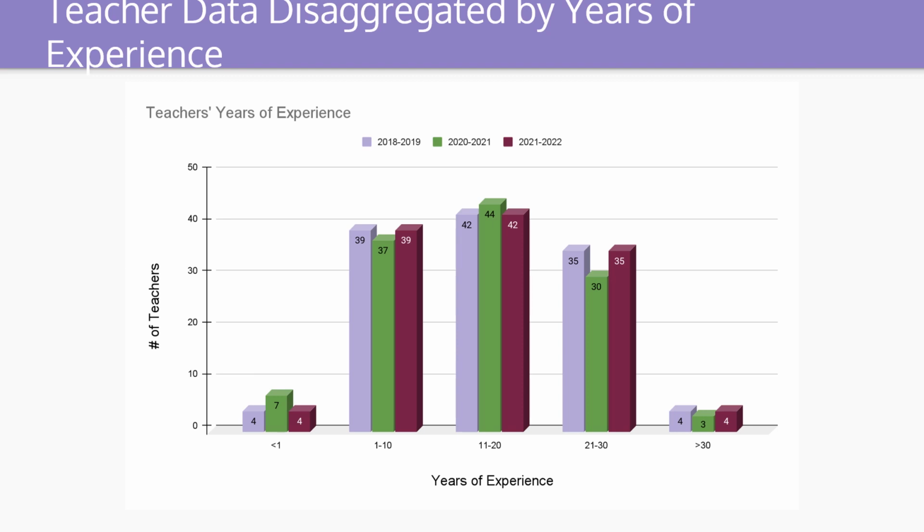In 2020 to 2021, we had 7 teachers under a year of experience, 37 teachers with 1 to 10 years of experience, 44 teachers with 11 to 20 years of experience, 30 teachers with 21 to 30 years of experience, and 3 teachers with over 30 years of experience. In 2021 to 2022, we had 4 teachers with less than 1 year of experience, and we had 39 teachers with 1 to 10 years of experience, 42 teachers for 11 to 20 years of experience, 35 teachers for 21 to 30 years of experience, and 4 teachers with over 30 years of experience.